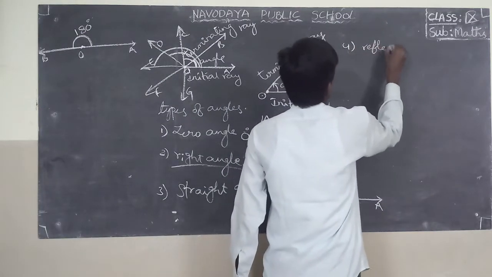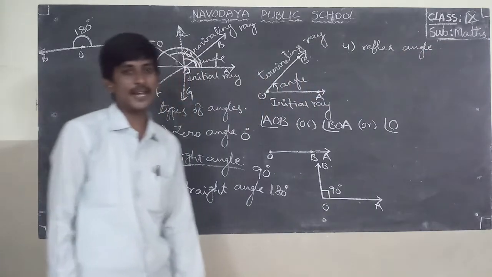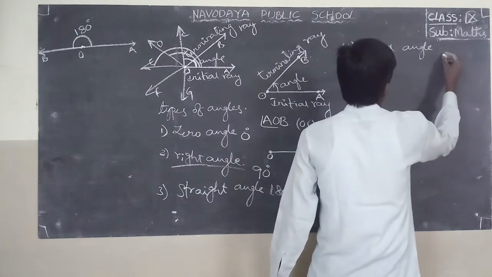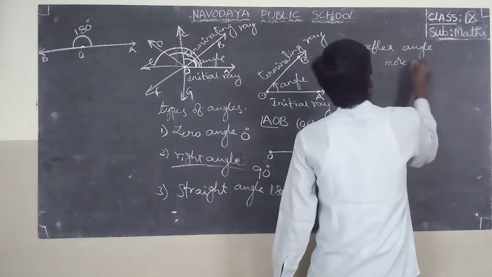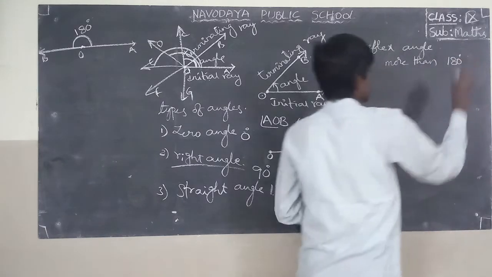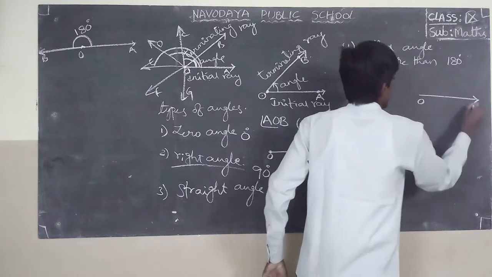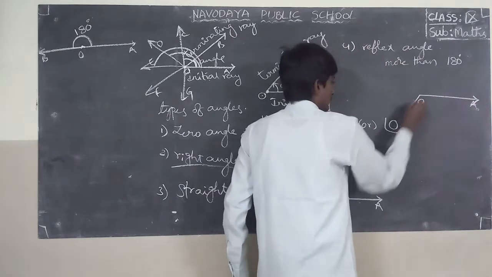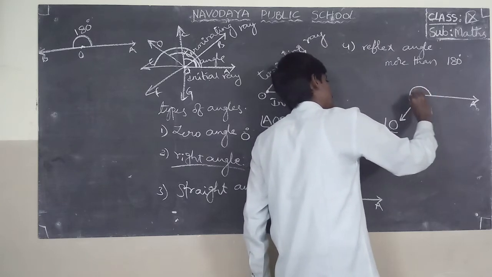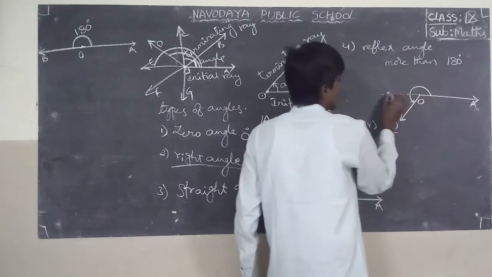The fourth one is reflex angle. Reflex angle means more than 180 degrees. This is the initial ray OA. This is the initial ray going towards like this. This is a straight angle, 180 degrees.